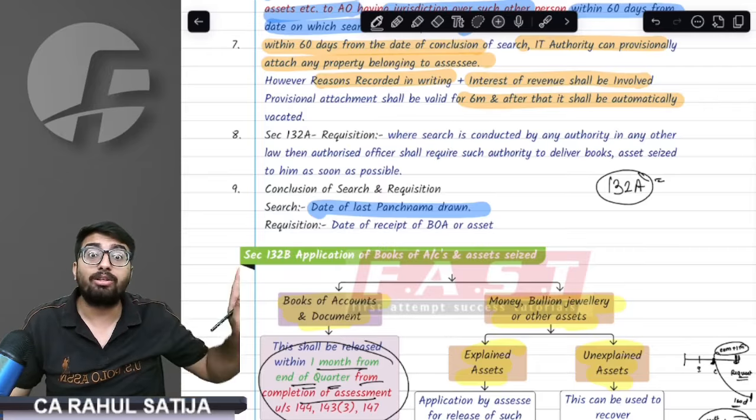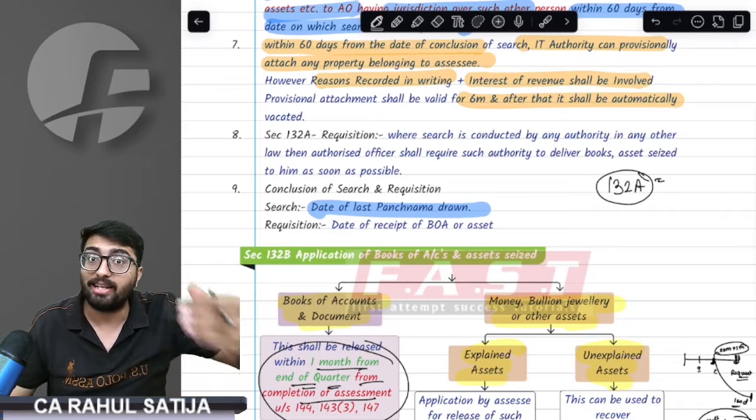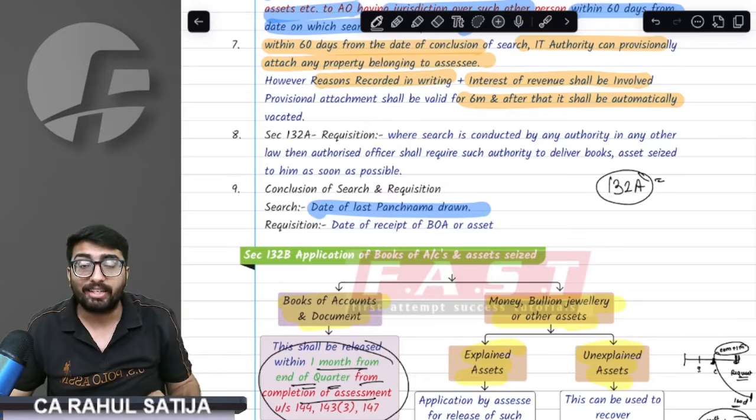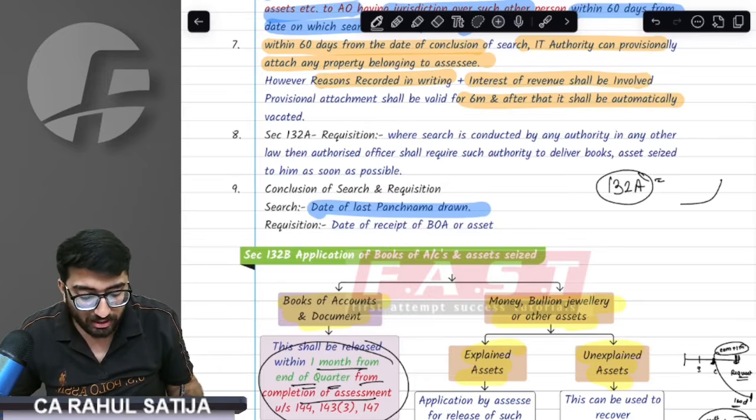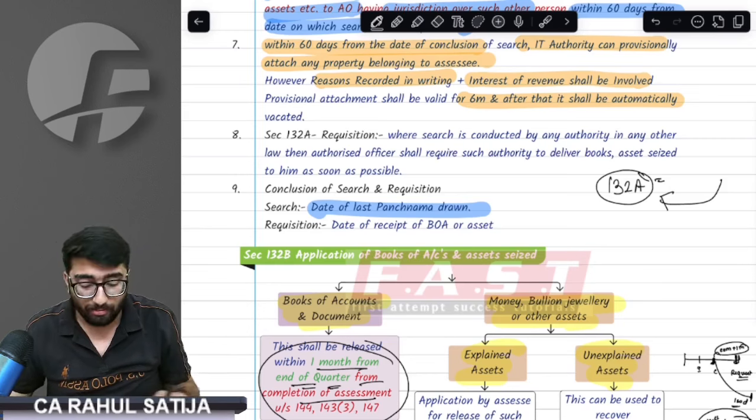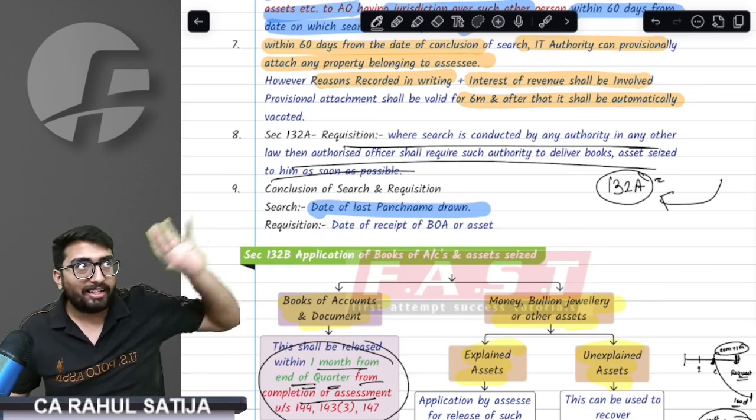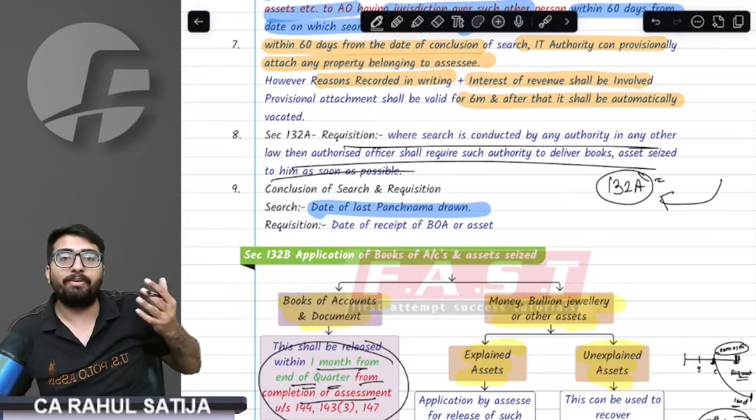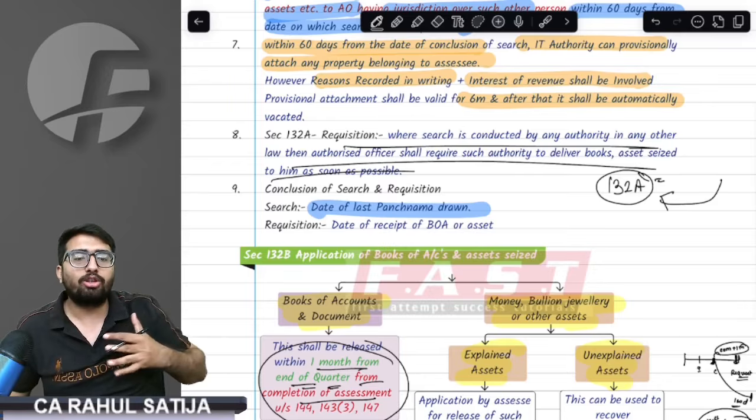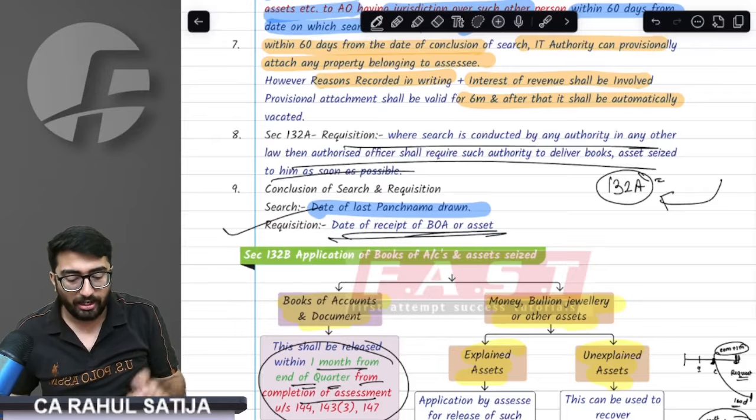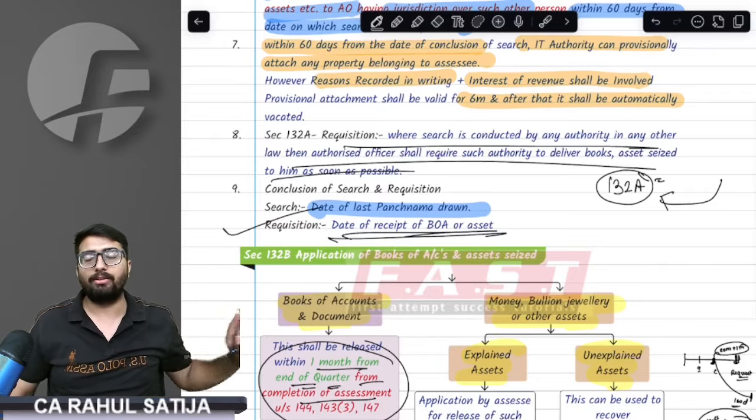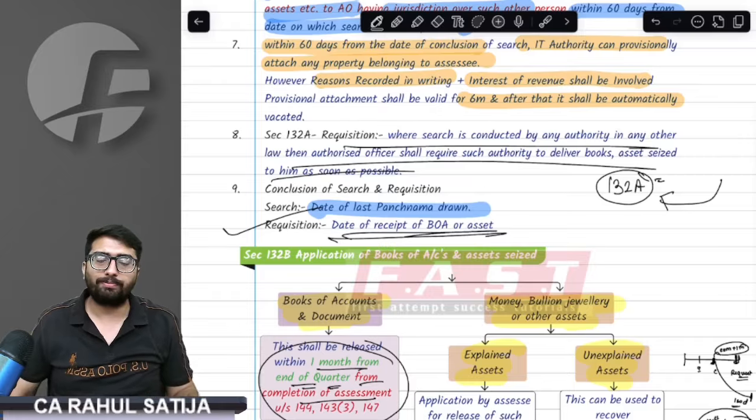In that case, they would tell the income tax department that Rahul has evaded income tax. What would happen then? That information would come to the income tax department, and that is nothing but requisition. The income tax department would request the GST department to give all the documents. As soon as the documents are received, the requisition is called concluded.